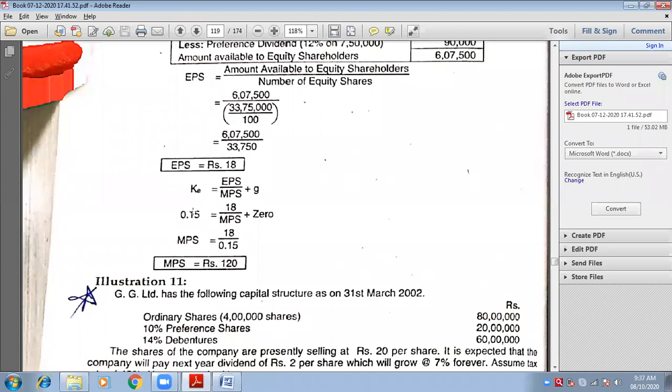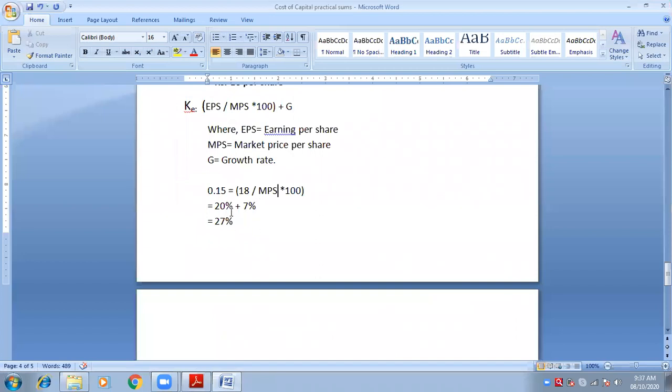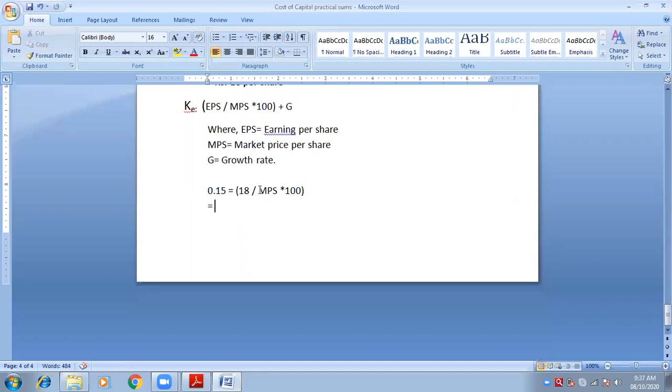Cross multiplication types. So the equation will be MPS is equal to 18 divided by 0.15. So what is the answer?